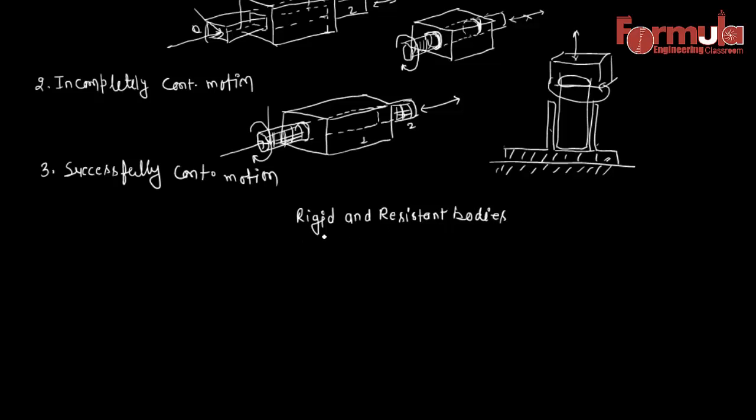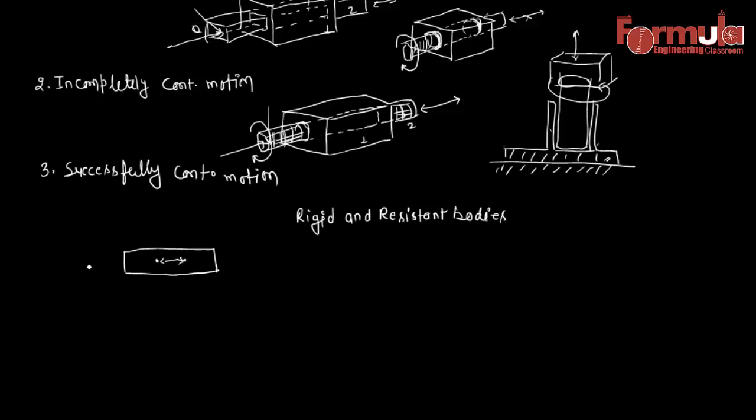Okay, so what is a rigid body? We can provide a definition. A body is said to be rigid if under the action of forces it does not suffer any distortion, or the distance between any two points on it remains constant. So what is the sense of this term? Suppose this is some body, and let these be two points on this body, and let this be the distance between these two points.